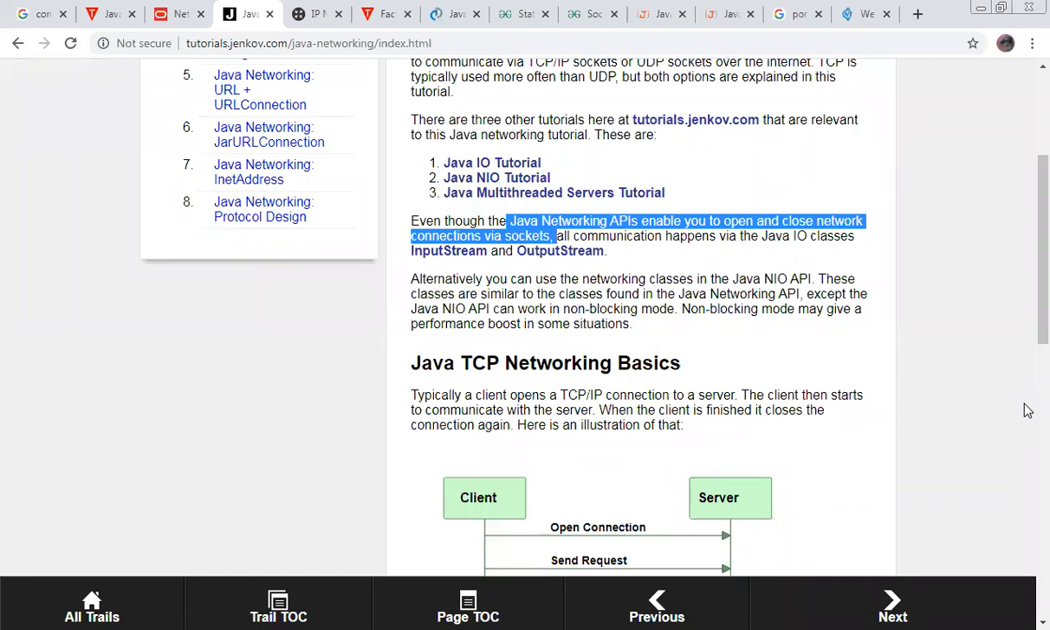These classes are similar to the classes found in the Java networking API, except the Java NIO API can work in the non-blocking mode. Very important, it can work in the non-blocking mode as well. Non-blocking mode may give a performance boost in some situations.